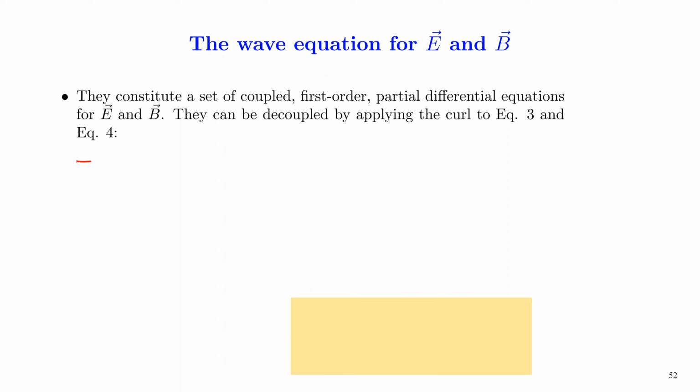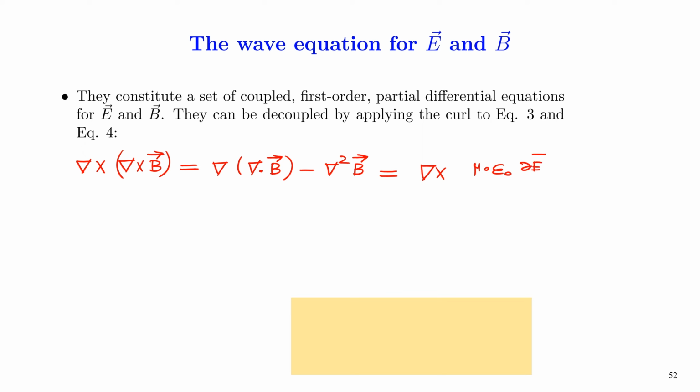For that, let us take the curl of curl of B. This is equal to del of del dot B minus del square B by the BAC minus CAB rule, and this is equal to del cross, on the right hand side, mu 0 epsilon 0 dou E over dou t.